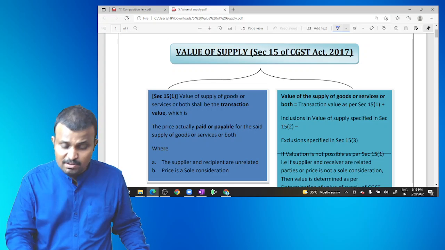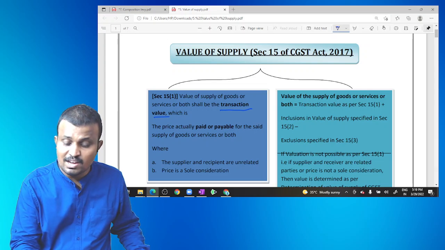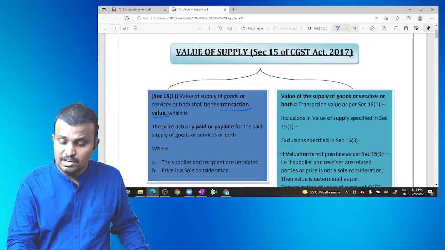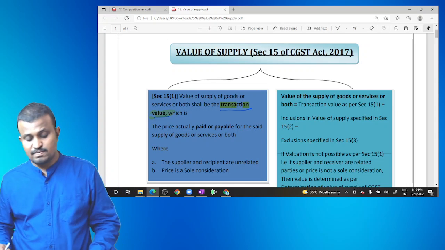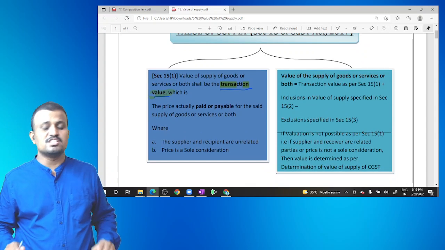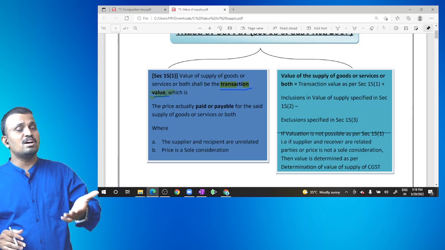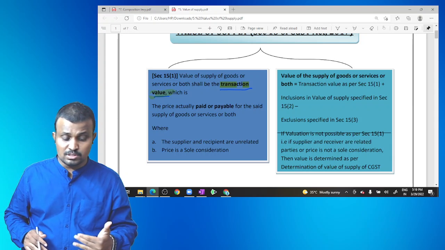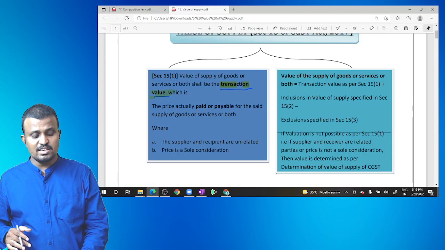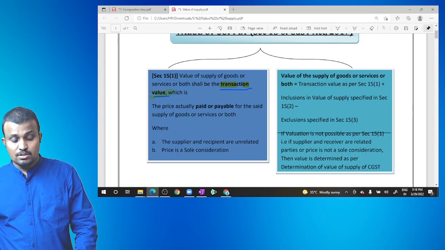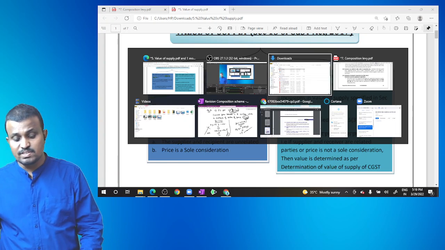The value of supply of goods or services or both shall be treated as the transaction value. Treated as what? Transaction value. So what is meant by the transaction value? The transaction value is nothing but the price actually paid or payable for the supply of goods or services or both, where the supplier and the recipient are unrelated and the price is the sole consideration.